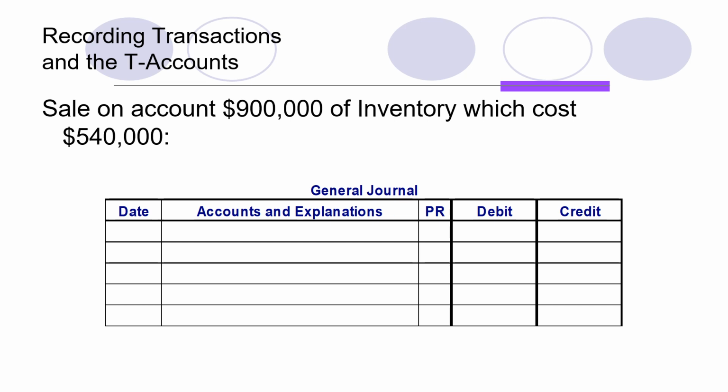So in that case, the first entry would be of the credit sale. As we know, an increase in sales or revenue is always recorded as credit, so the amount of the sale or revenue is recorded on the credit side of the journal. On the other hand, it is actually a credit sale, so the credit sale has generated accounts receivable of 9 lakh. So first we'll record that transaction.